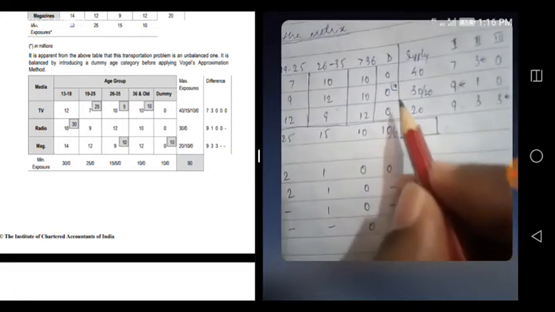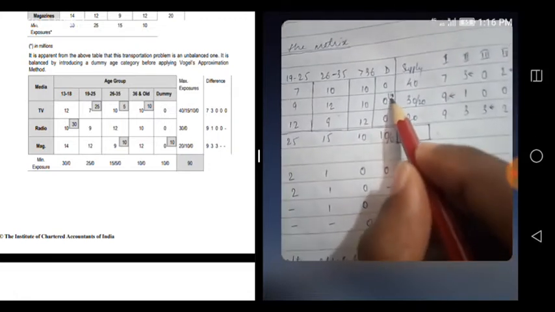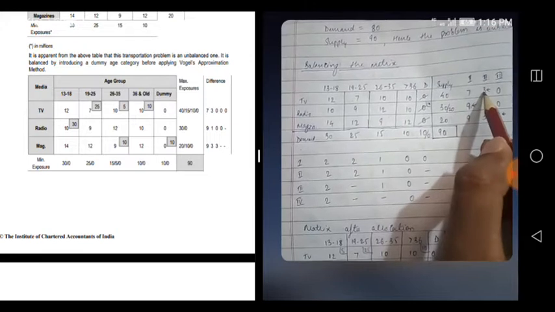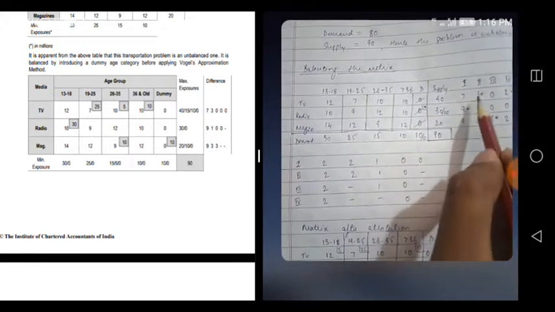Okay, so 10 allocated here, 10 allocated here. So further allocation is not possible because here it is fully exhausted, 0. Let's just cross this. Now we'll go to second iteration. 10 and 7, difference is 3.